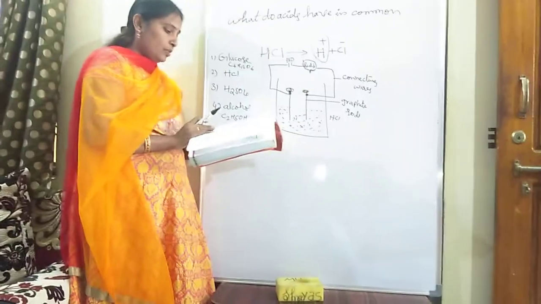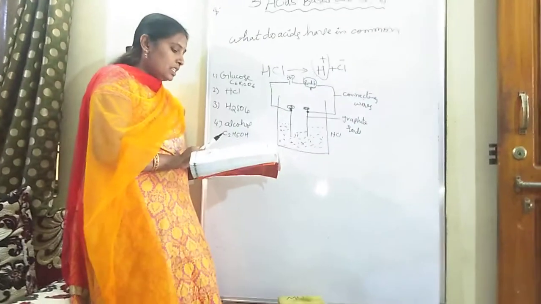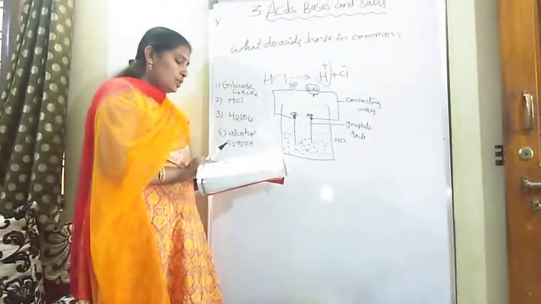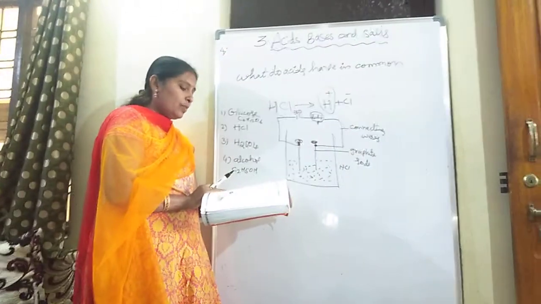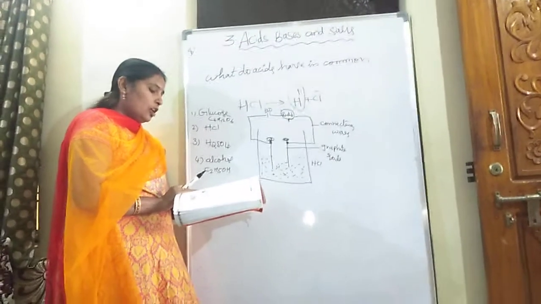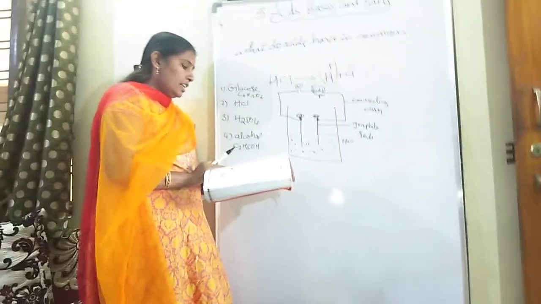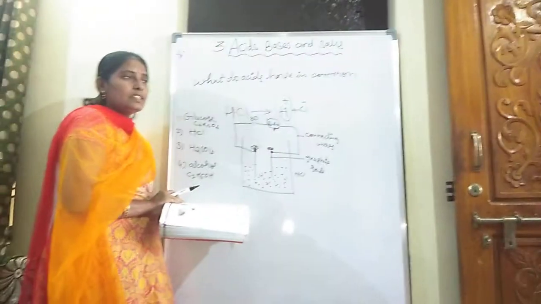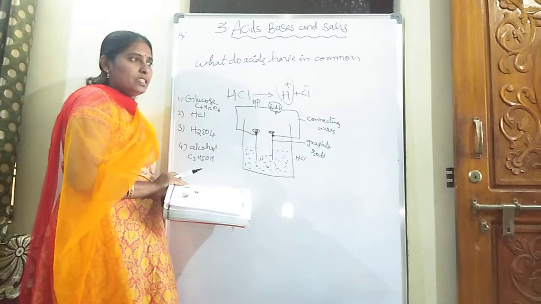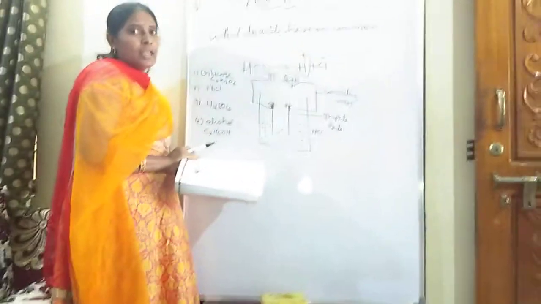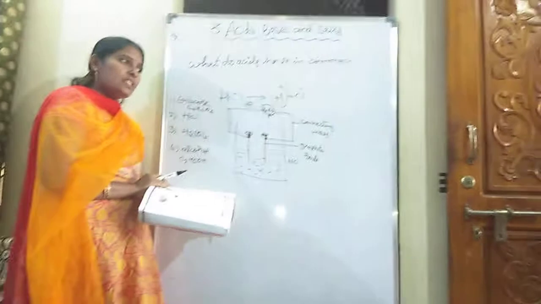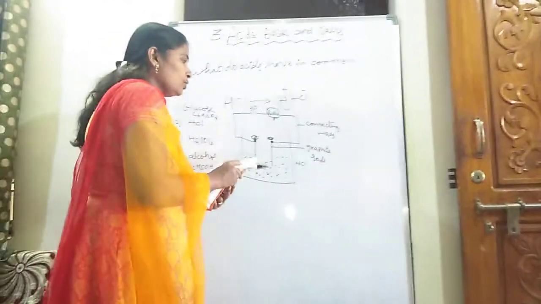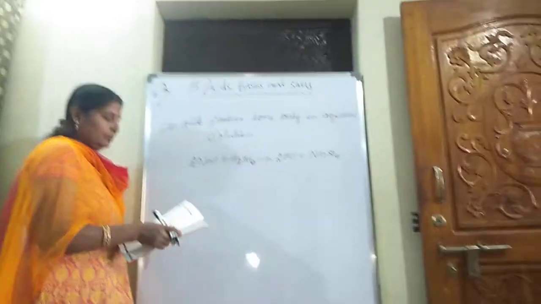Here I am reading the observation. The positive ion present in HCl solution is H plus. This suggests that acids produce hydrogen ions in solution, which are responsible for the acidic property. In glucose and alcohol solutions, the bulb does not glow, indicating the absence of H plus ions. So this shows that HCl is an acid, acidic in nature, and produces H plus ions, and those H plus ions are responsible for glowing the bulb. Next, move to another experiment.